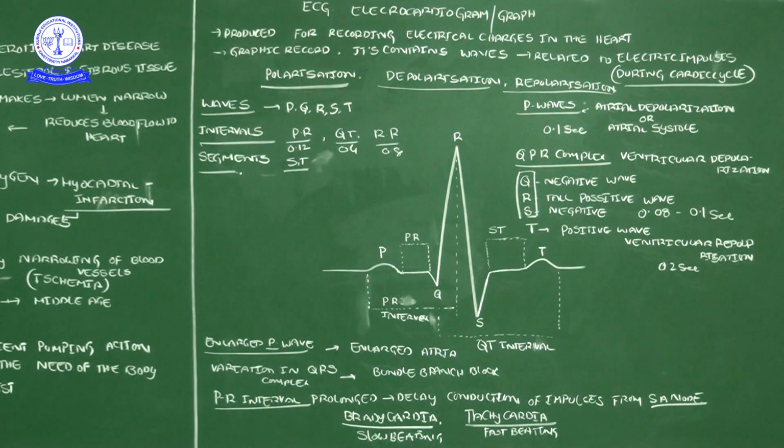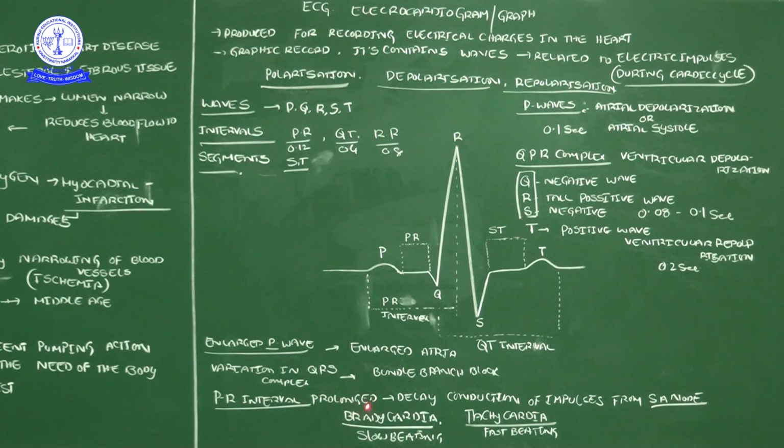And then the PR interval. An interval means the gap from the middle of one wave to the middle of another wave. So if the PR interval is prolonged, it is delaying the conduction of the impulse. That means the generation of the action potential from the sinoatrial node is very slow, so heart functioning is very slow. From the sinoatrial node onwards, conduction of the electric impulse, not nerve impulse, is very slow. That is indicated by the PR interval.